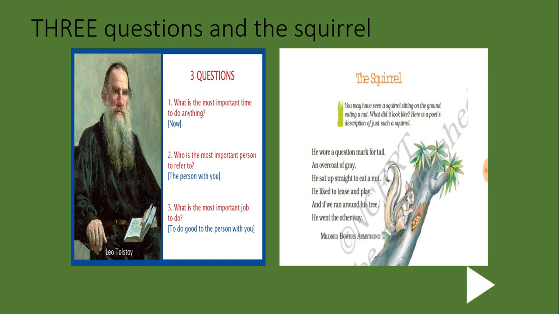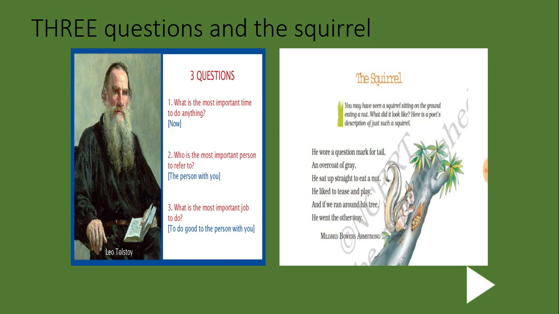And then what else we have understood in this chapter, children? We have understood how the wise men gave their solutions to the king, and how the king sent his messengers around to get the answers for his questions, but who helped him to get the answers of these 3 questions? That is the hermit. So who is a hermit? I told you that a hermit is a person living a simple life all alone. So when the king was not satisfied with the answers which he got from his messengers and wise men, he went in search of these answers, he went to get these 3 answers from the hermit.